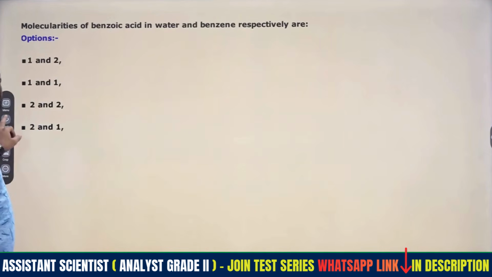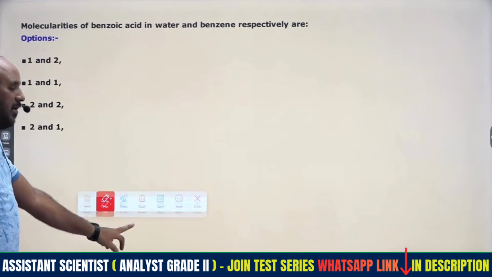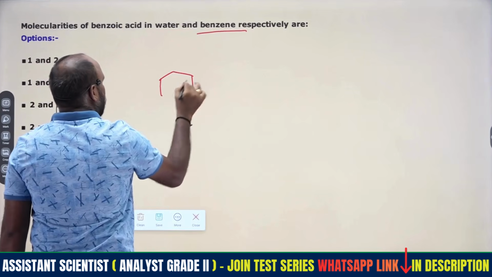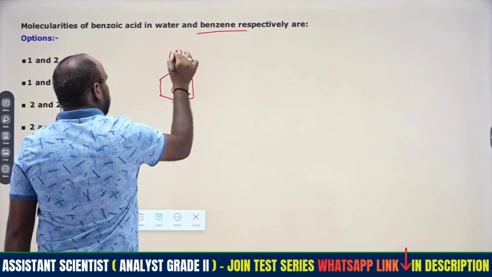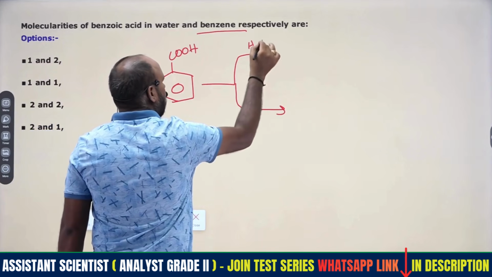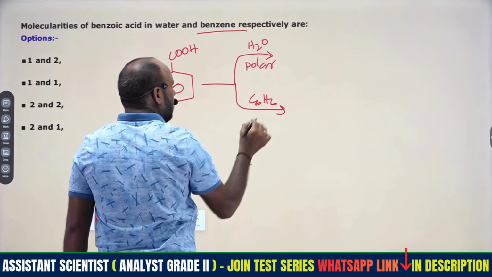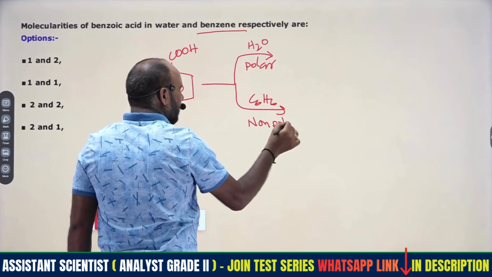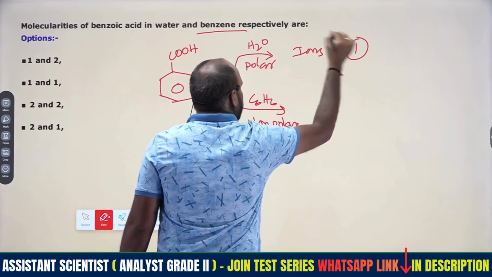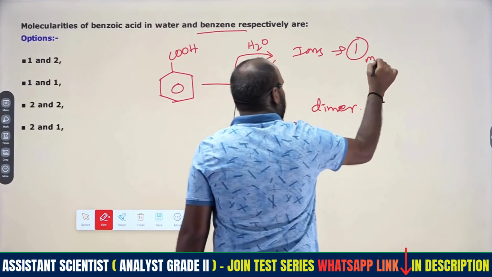Then coming to the part of the molecular weight of benzoic acid. In water, water is a polar solvent and benzene is a non-polar solvent, right? So benzoic acid we have to consider. This will be in water and benzene, C6H6. This is a polar solvent. This is a non-polar solvent. For polar solvents it can make ions, means that will be monomer, right? Here it will be dimer. This is monomer.